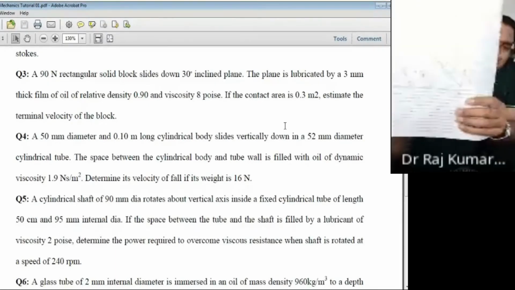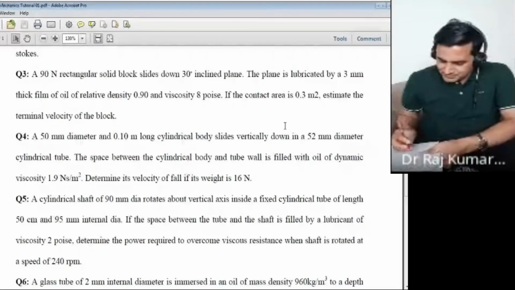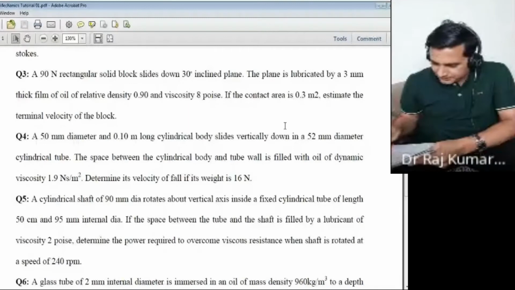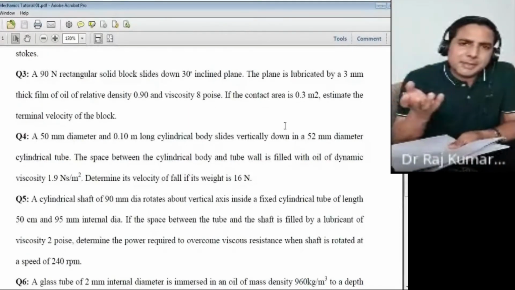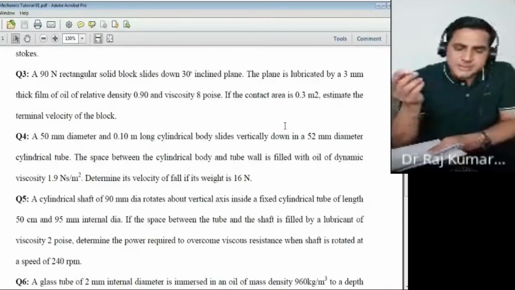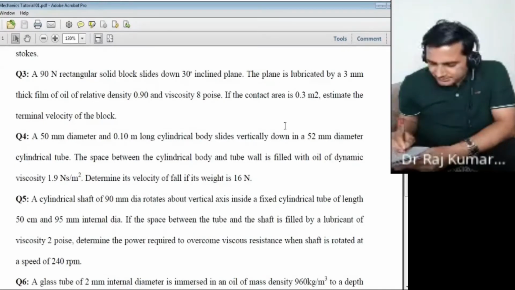So that way you will calculate du upon dy. So du upon dy, your expression would become now: if your block velocity is capital V, so u2 is just v, u1 is 0, y2 is just thickness of the film, which is your 3 millimeters.